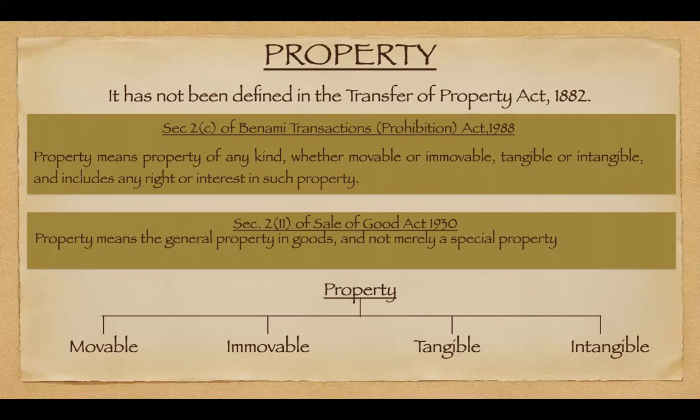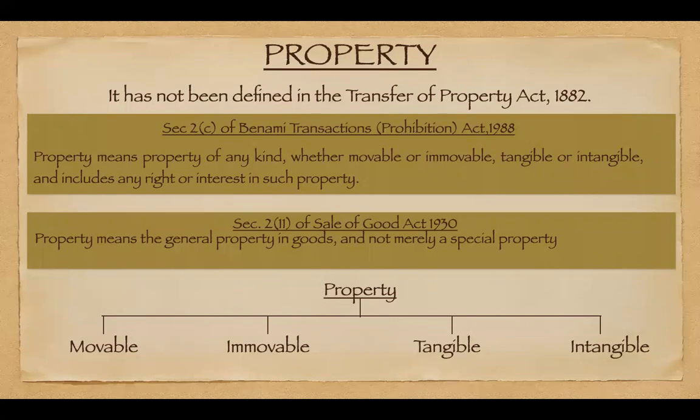The first act which I will be talking about is Section 2C of the Benami Transactions Prohibition Act of 1988. In that act, Section 2C defines property as property of any kind, whether movable or immovable, tangible or intangible, and includes any right or interest in such property. So basically, this section just gave an idea what exactly property includes. It may be movable, it may be immovable, it may be tangible or intangible, but there has been no particular definition of it provided by this act.